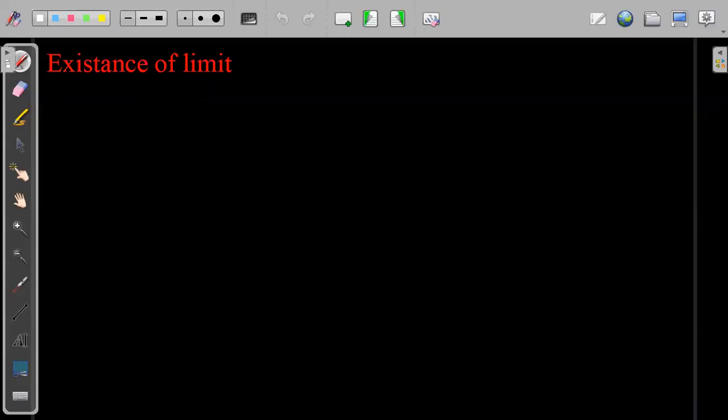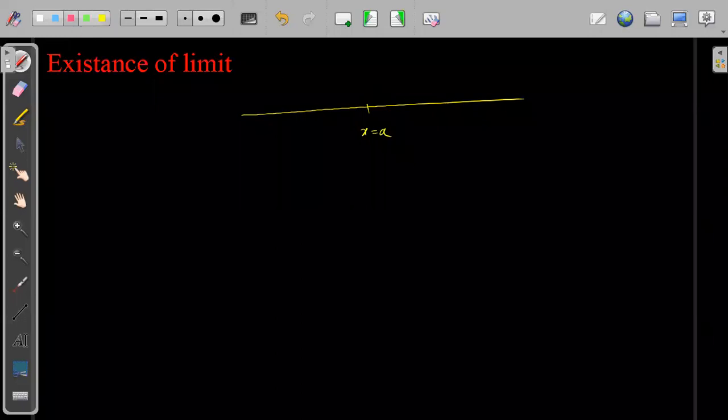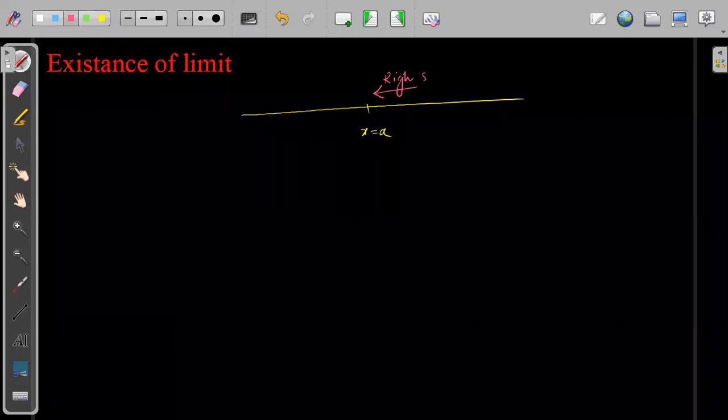So the first thing is that we discussed, for any point x equals a, suppose, and we are discussing around the point x equals a, and we have to know about the limit. So we know that there will be two ways in which I will be reaching x, that is from the right hand side and from the left side.